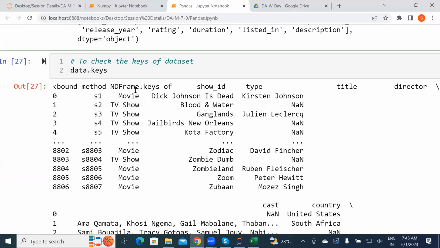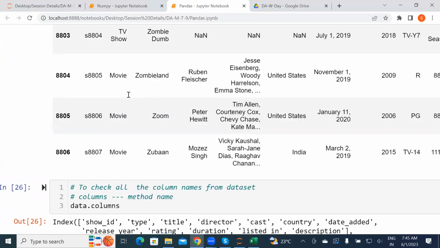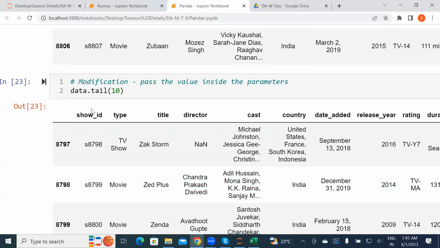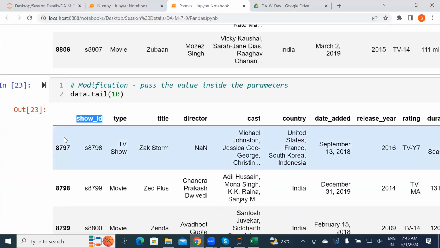Keys will be the main thing when your data set has some key values, right? These are my key things. They are taken as a key, and this will be the value. If you remember the dictionary concept, there is a key-value concept in a dictionary, right? What is a dictionary? A key-value pair. Key will be the first one and the value will be the next one.